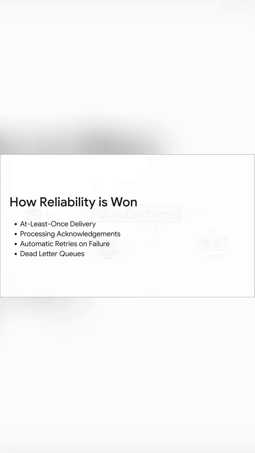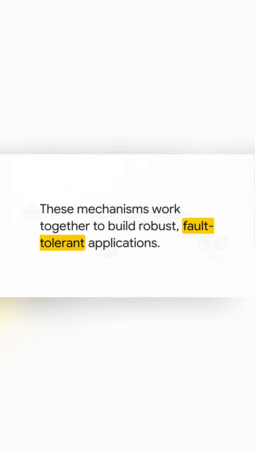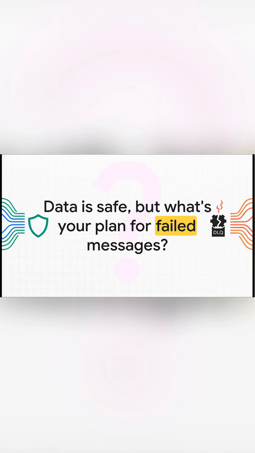So you've got the delivery promise, acknowledgements, retries, and DLQs. That's how reliability works. And these are the tools that build the rock-solid apps that we all use every single day. So your data is safe. But it makes you think, what's your plan for the messages that fail?